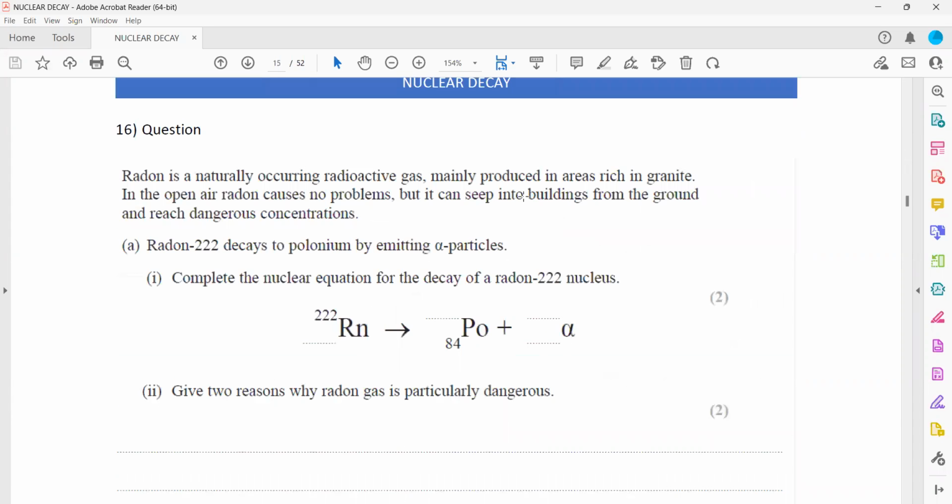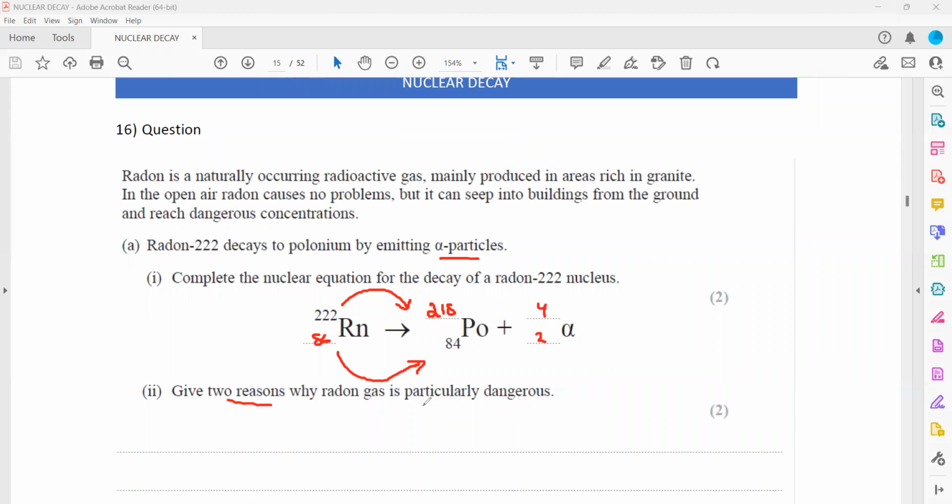In question 16, radon gas, which is a naturally occurring radioactive gas, is there. Some radioactive elements are artificial, but radon is a natural radioactive element. So radon-222 decays to polonium by emitting an alpha particle, so 4 and 2 will be there. Whenever there's an emission of an alpha particle, the nucleon number decreases by 4 and the proton number decreases by 2. So this will be 86.